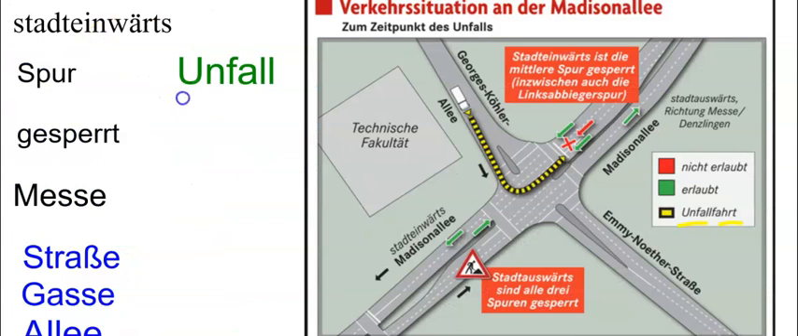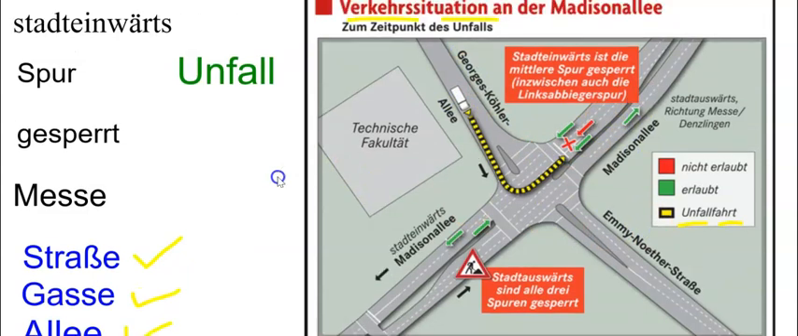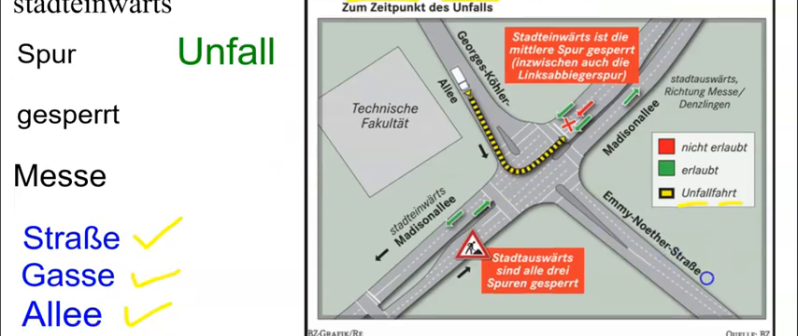Hier gibt es mehr Informationen über Verkehrssituationen. Es gibt viele Wörter. Straße, Gasse, Allee. Those are just different words to distinguish different locations of streets or avenues or lanes. So see if you can figure out what happened here.